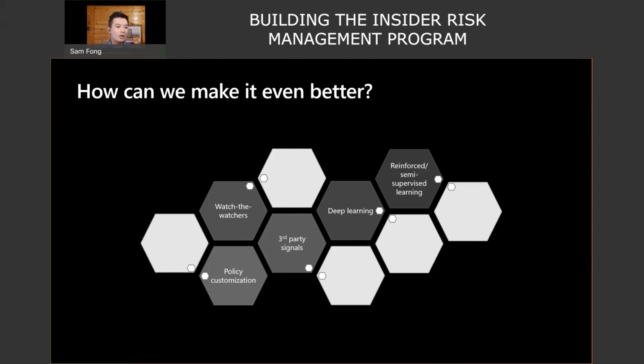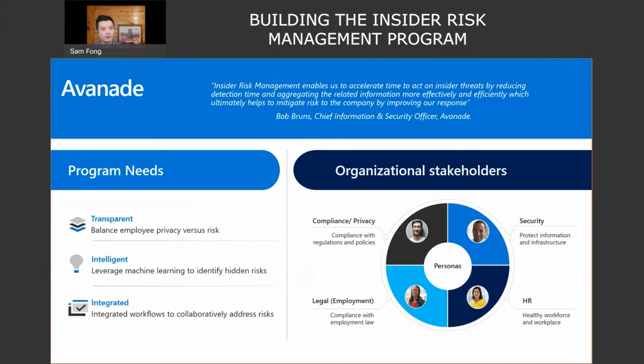And on that, I'm going to finish off here with a pointer to a case study. I'm not going to go into the detail of it. Certainly, you've heard me talk quite a bit about our experience at Microsoft, what led us to creating the solution, some of the things we went through in trying to solve this problem for ourselves. But Avanade is another great example. They were an early design partner with us, and they have also adopted the solution to support their insider threat management program as well. So with that, let me turn it over to Brian.